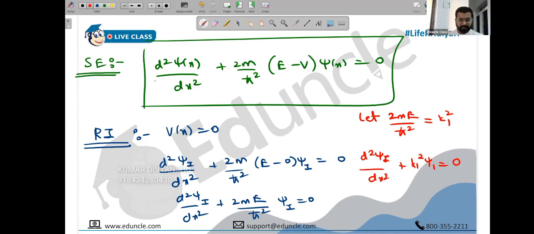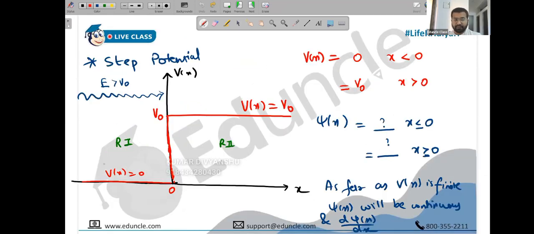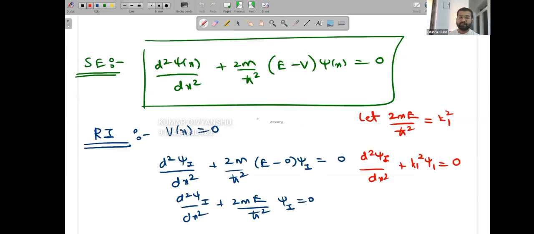Then we go next. What is this psi 1? Because it's region 1, it's the wave function of region 1. That will change when we enter region 2, because the potential is different. So k will change, lambda will change, and the wave function will change. So the region 2 wave function will be different.